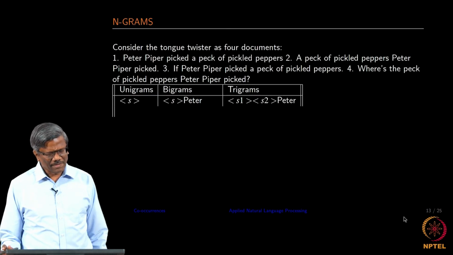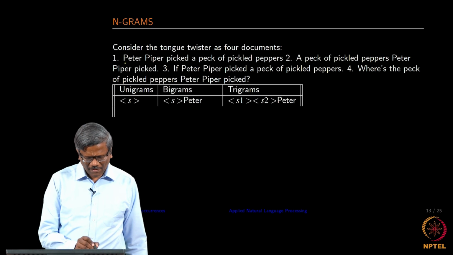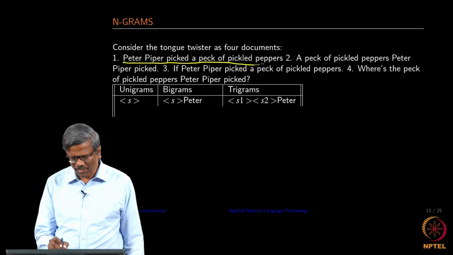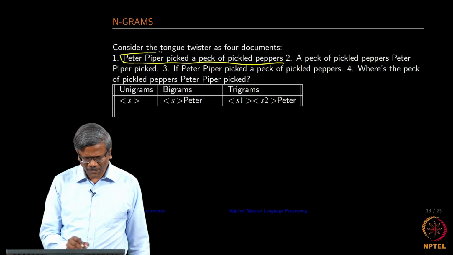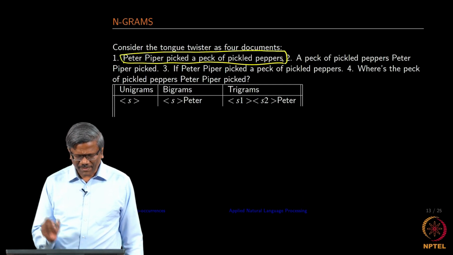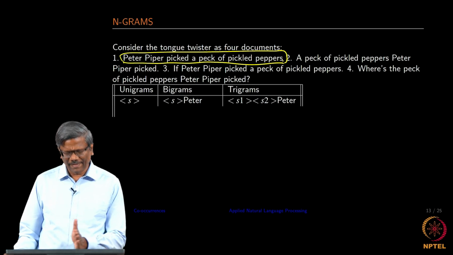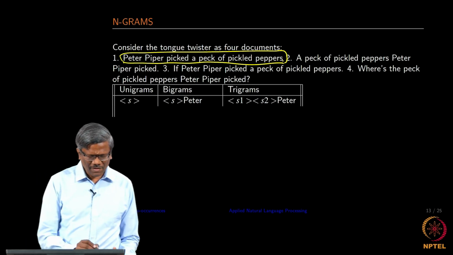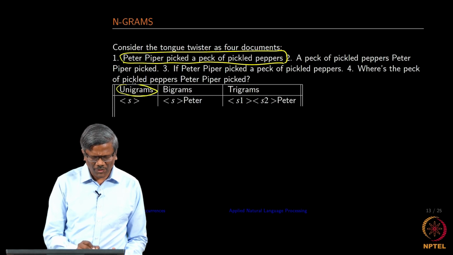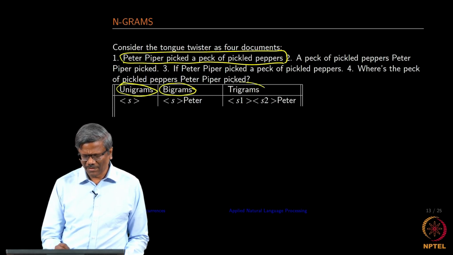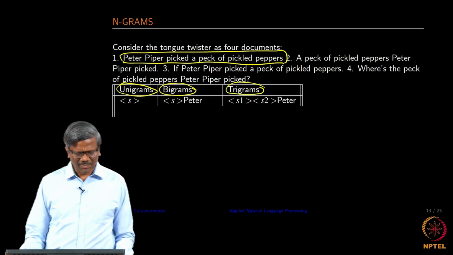Okay. So, now let us look at a document, but I will be using only this particular document to construct our n-grams. In this case I have 3 columns. The first column will show you the unigrams, the second one will show you the bigrams, and the third will show you the trigrams.